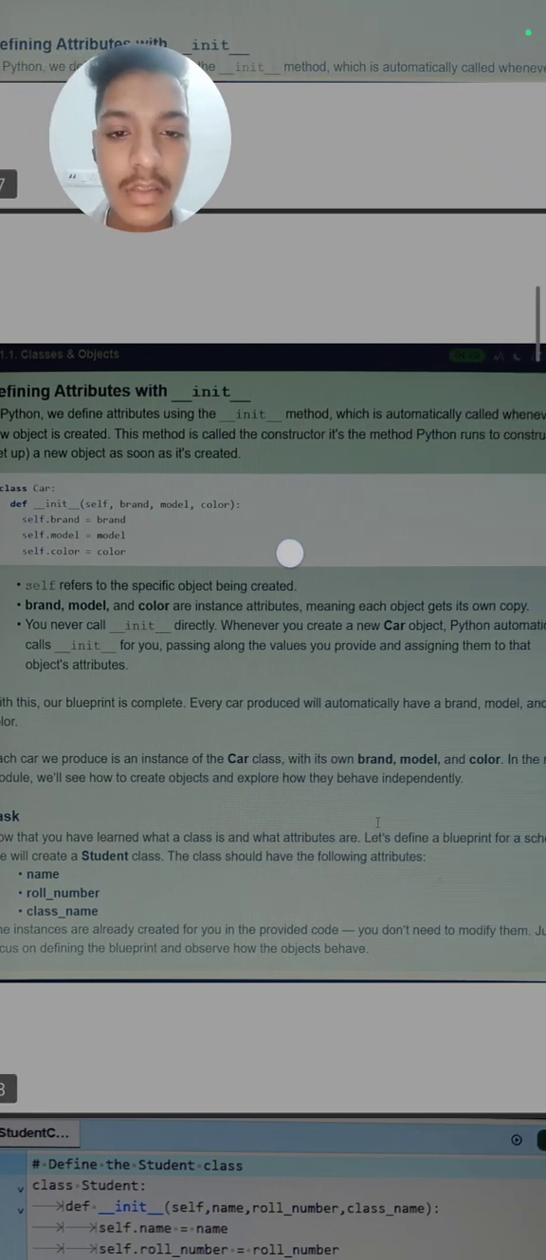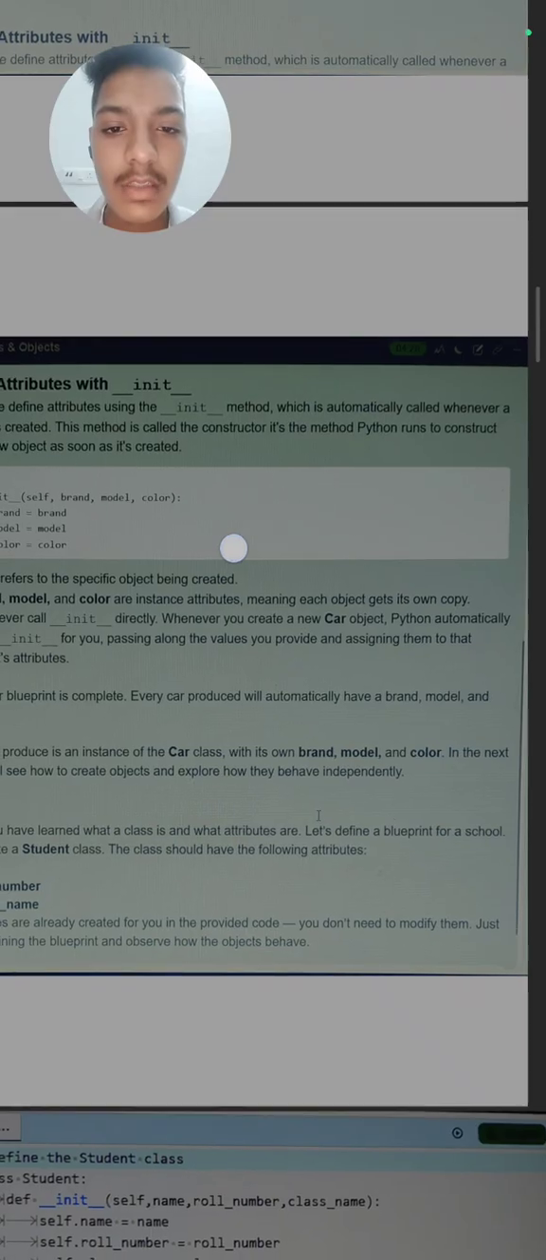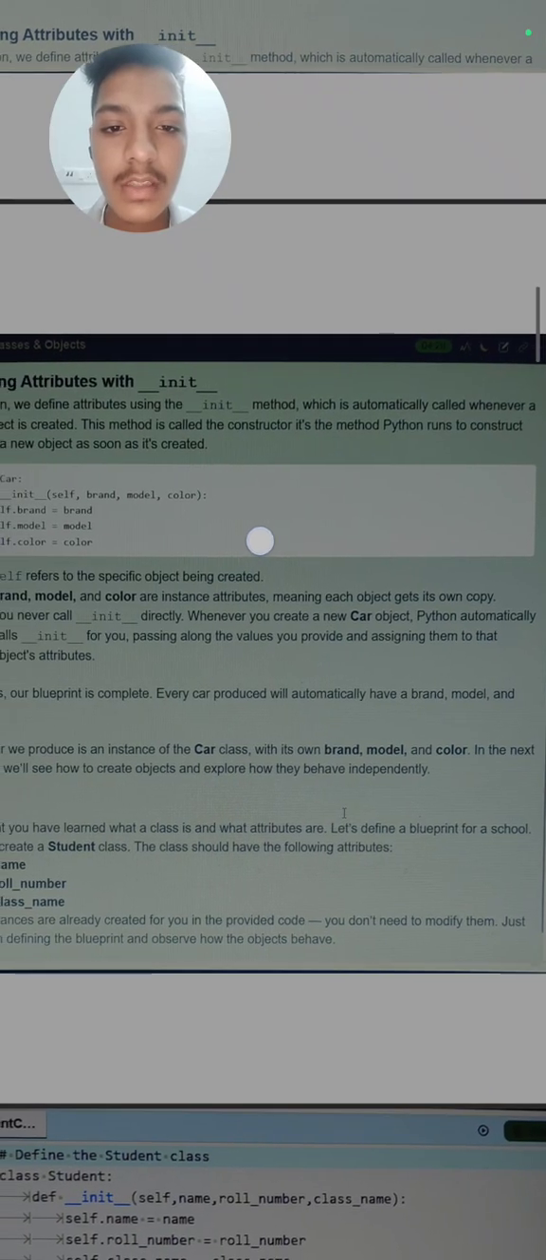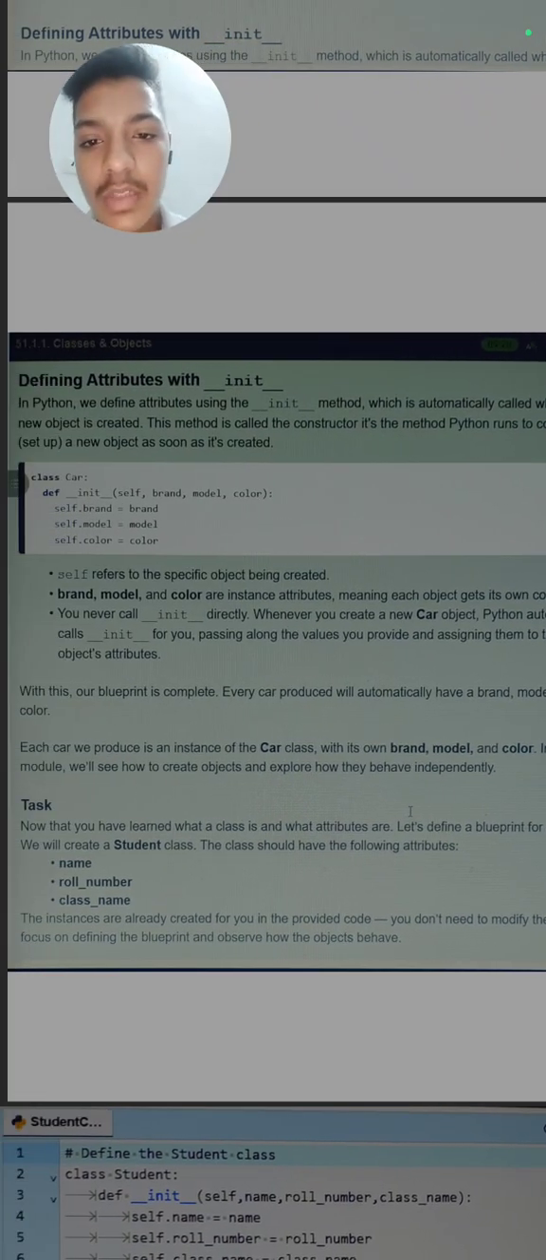This method is called the constructor. It is the method Python runs to construct or set up a new object. So this is also known as the constructor in Python, because in this a new object is created.